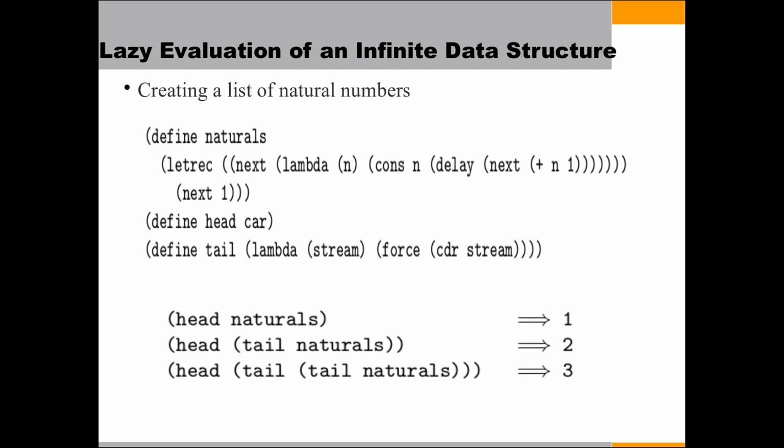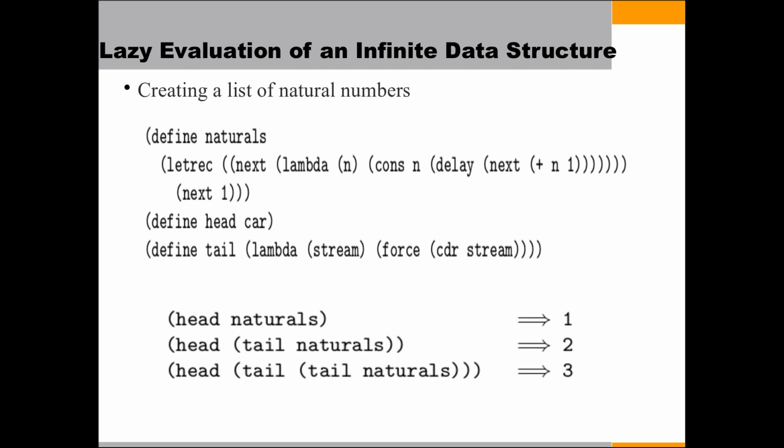Here, a function naturals is defined, which uses another function next for computing the next values of natural numbers, and head is another function that takes the CAR, that is, the current address value of any list, and tail is another function defined that also takes a stream.